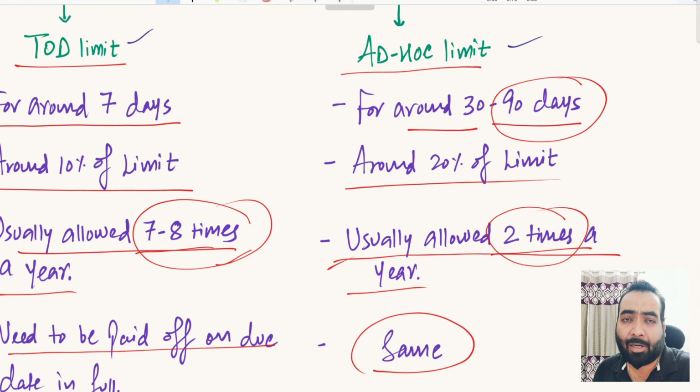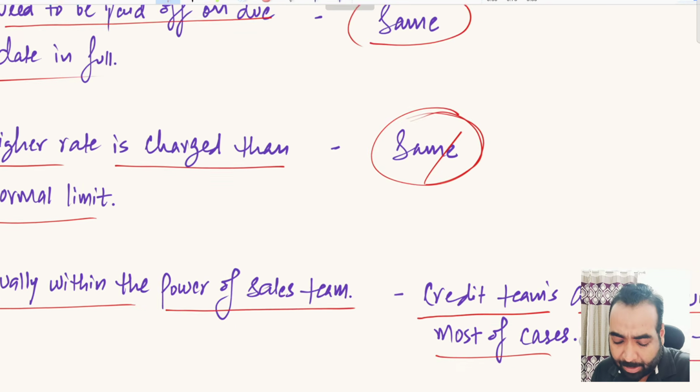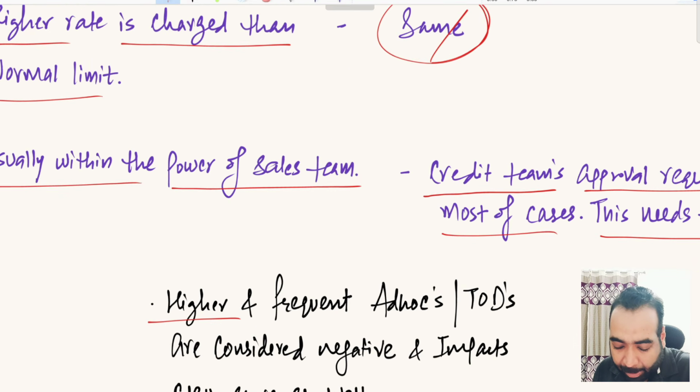Ideally, as an entrepreneur, you should try to avoid these ad hoc and TOD facilities as much as possible, because these higher and frequent TODs and ad hocs impact your banking conduct and adversely impact your CIBIL as well, right?